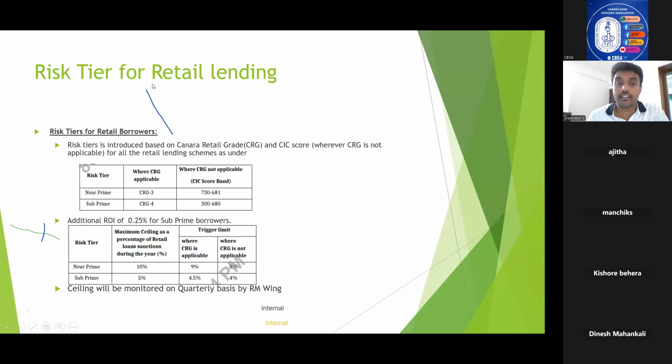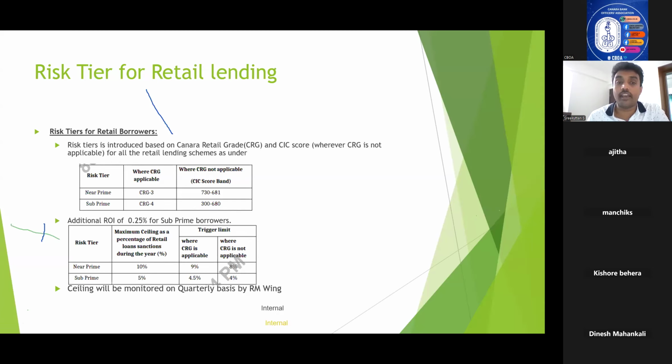That is, risk tiers of borrowers wherever CRG rating is not applicable. If the CRG rating is not applicable, then the risk tier is near prime if their score is between 730 and 681. If the score is between 300 and 680, the risk tier is subprime.